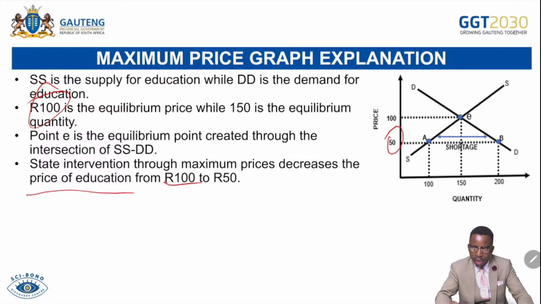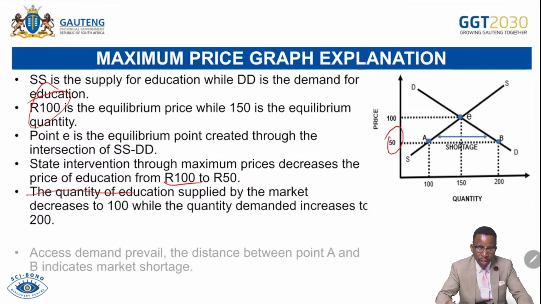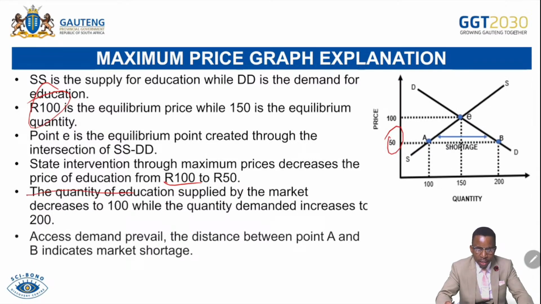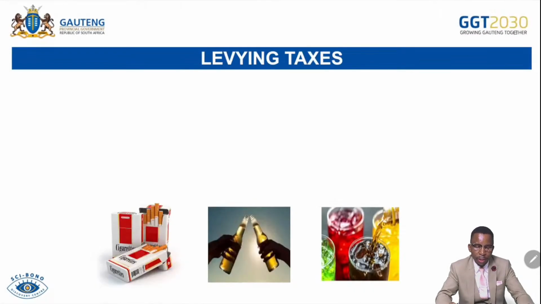For that reason, what happens? The market supplies less while people are demanding more. The quantity of education supplied by the market decreases to 100, while the quantity demanded increases to 200 units. Excess demand prevails. The distance between A and B indicates market shortages because the market will undersupply here. That's why we say there's a market shortage.